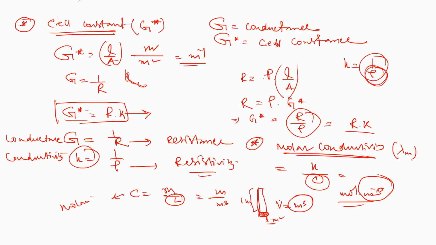We know that concentration equals weight by volume. Here we are describing the weight as moles, so moles per meter cube. So the molar conductivity chi m equals the conductivity value divided by C. Now what will the unit be?